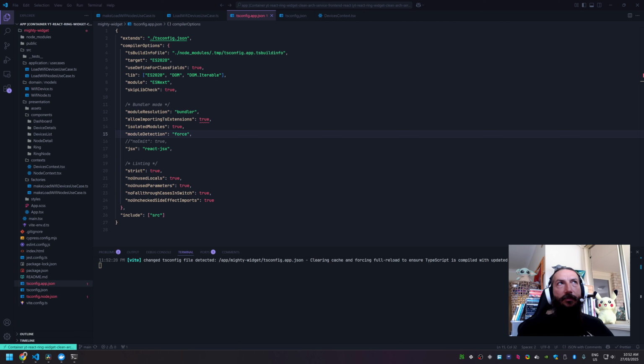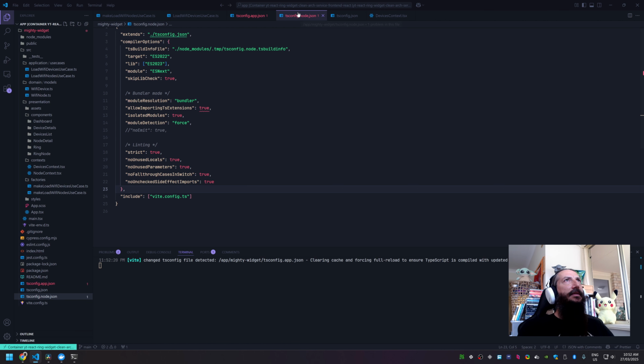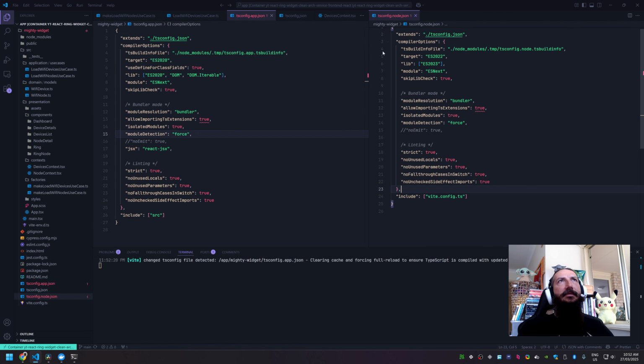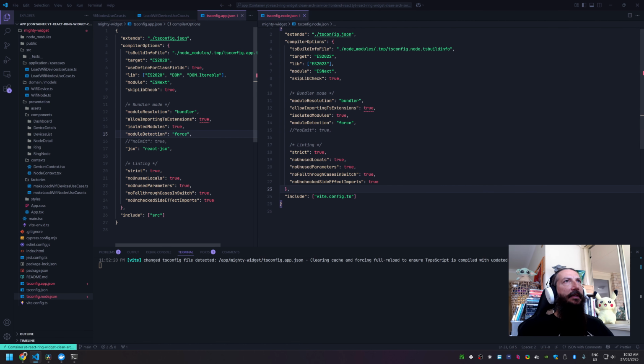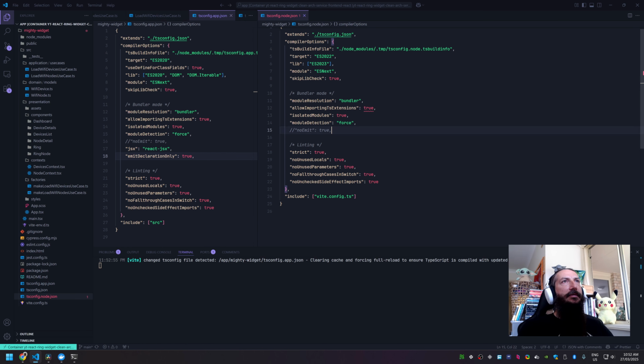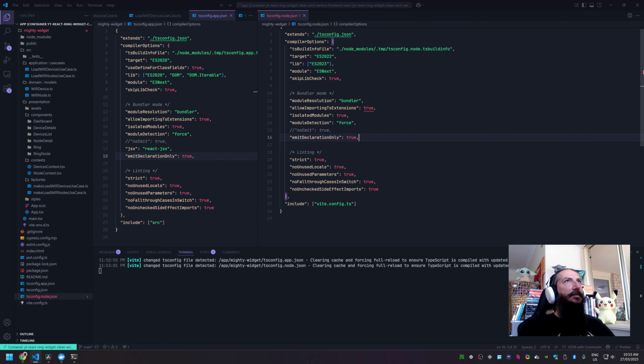Tiny adjustment before proceeding. I realized that he's complaining to TypeScript about this setting, while importing the TS extension. So after a quick research, we need to add this, emitDeclarationOnly true, and save it. And also here, save it. Now he's happy.